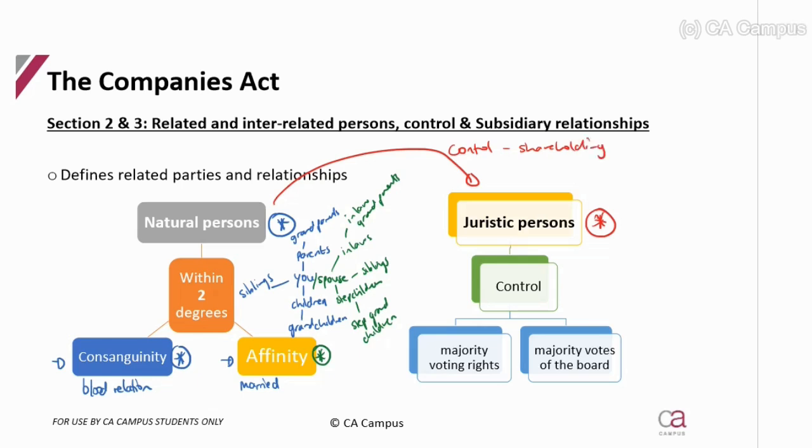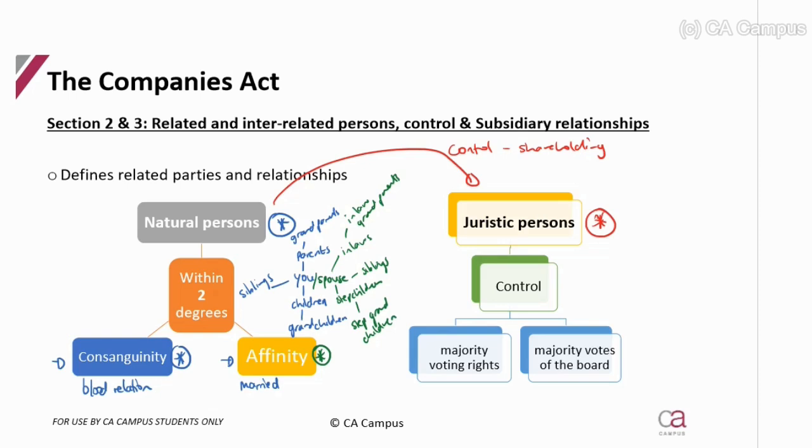So just so we can see that now these two parties can overlap, a natural and a juristic, provided you have control, only control. If you have a small percentage in a company, you are not considered related. Can you control it? Yes, then you are considered related. Okay, so now let's look at juristic persons.